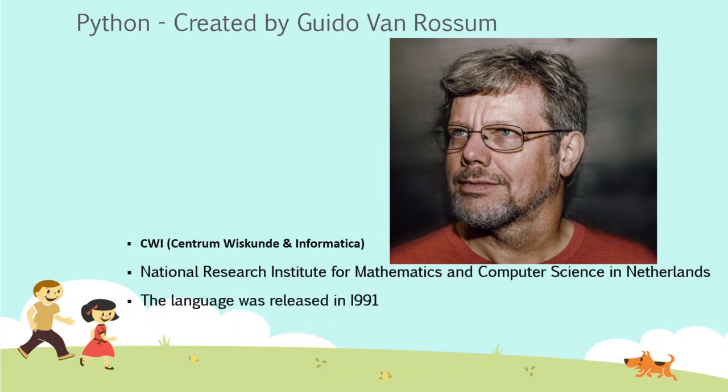The language was released in 1991. It supports both procedural and object-oriented programming approaches. So these are the key points about the person who created Python, Guido van Rossum. He is the brain behind this programming language. The specialty is that it supports both procedural as well as object-oriented programming. There are only very few programming languages which support both procedural as well as the object-oriented approach.